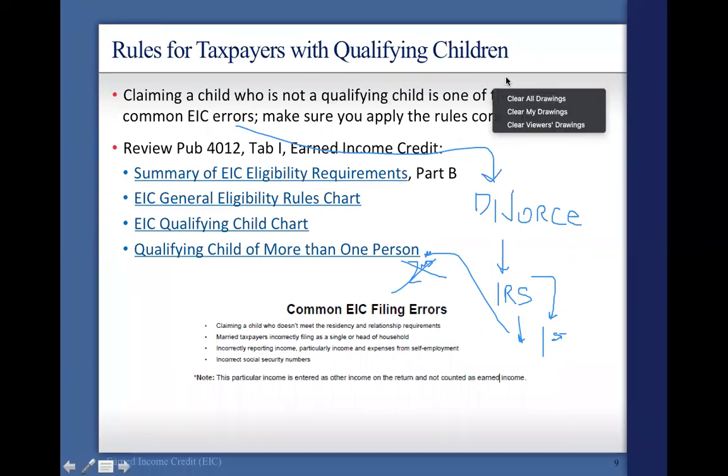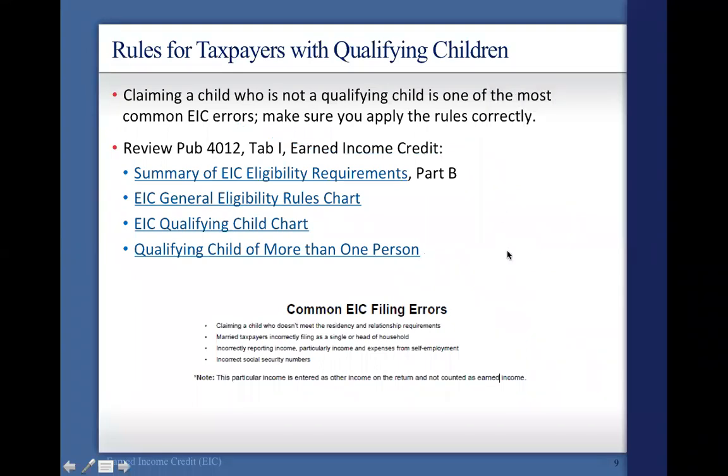So let's look at some of these requirements and where you can find them in your textbook. Summary of EIC eligibility requirements, part B, is where we were just a second ago. You're on page I-2, in the center column. Review that for this. EIC general eligibility rules is on your next page, page I-3. The EIC qualifying child chart is on page I-4, and qualifying child of more than one person is on the bottom of I-5.